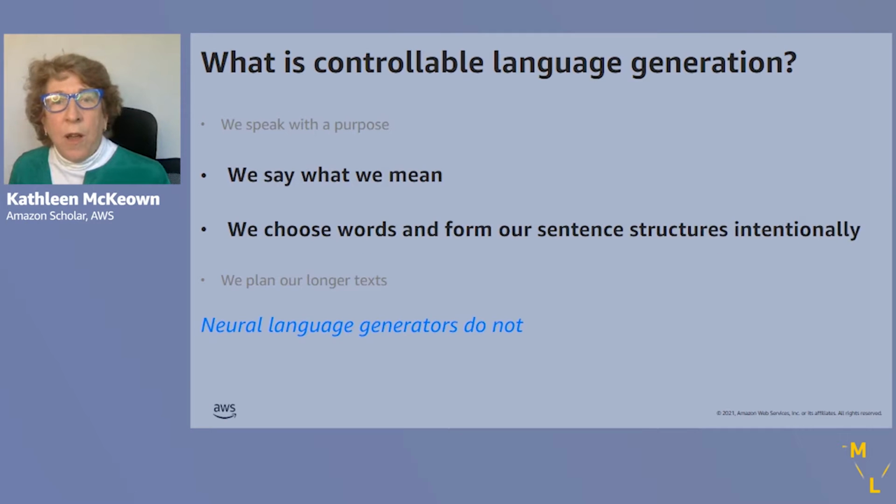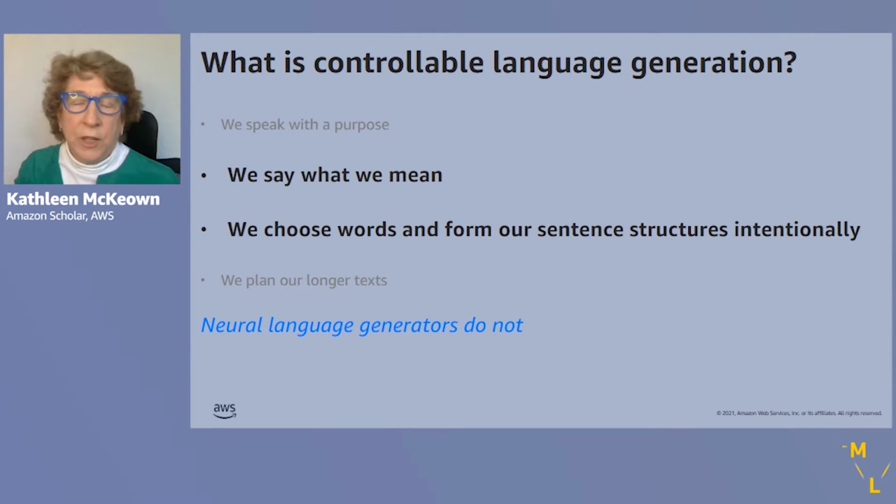So in this talk, I'm going to focus on two aspects of controllable language generation. Developing a system that can say what is meant, what is provided as input, and developing a system that can form sentence structures intentionally.